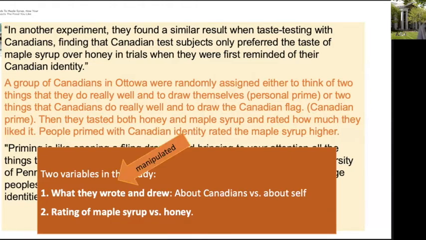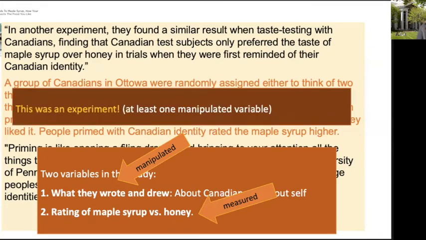This first variable was manipulated. And the reason you know that is because it says people were randomly assigned to think about one or the other. Random assignment is a key phrase that lets you know they manipulated the variable. Participants didn't choose which condition they were going to be in. The participants were assigned by the experimenter. The second variable is the measured variable, which is how well they rated maple syrup versus honey.